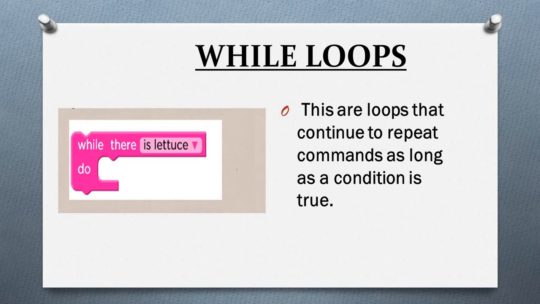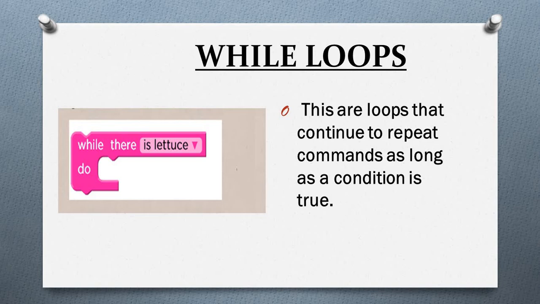While loops are used when a programmer does not know the exact number of times a command needs to be completed or repeated, but the programmer knows when the condition needs to be true in order for the loop to continue looping.